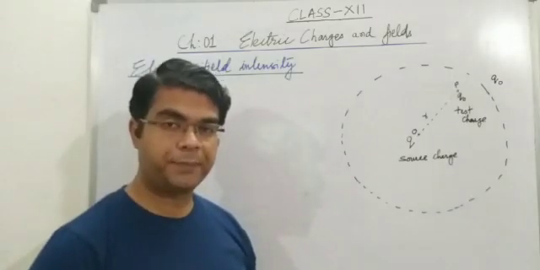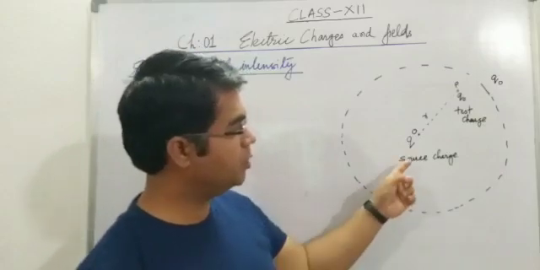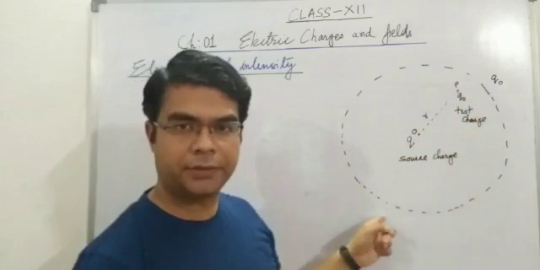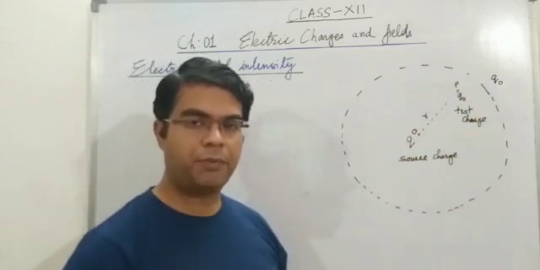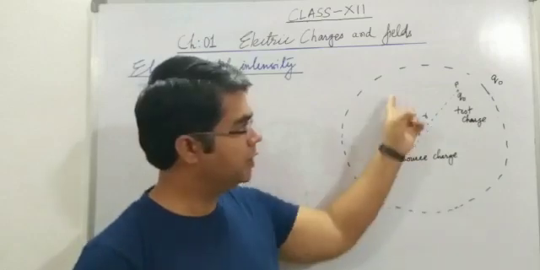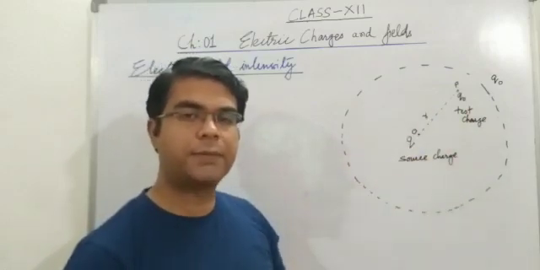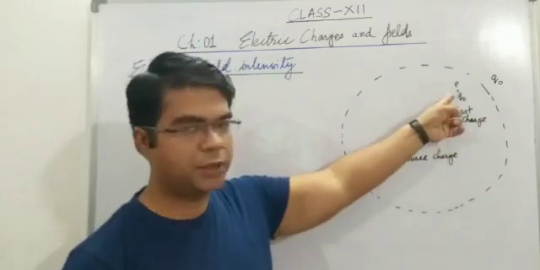Electric field intensity. Now, electric field intensity is the strength of a source charge at a point in its electric field. It is also defined as follows: the electric field at a point in the electric field region of a source charge is the force experienced by a unit positive charge which is placed at that point.